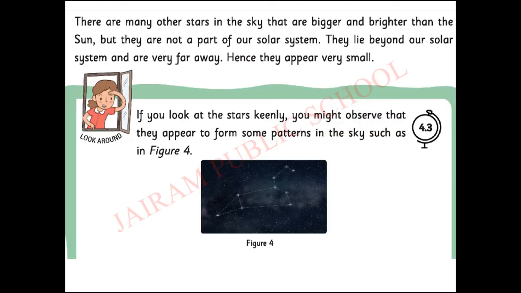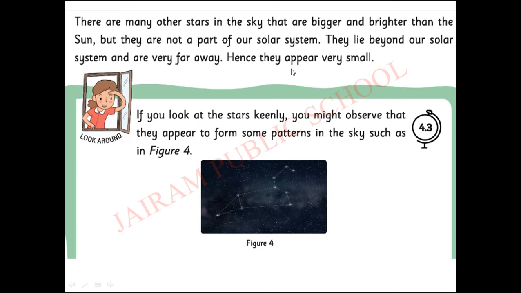Let us know. There are many other stars in the sky that are bigger and brighter than the sun, but they are not a part of our solar system. Listen children, the stars are not part of the solar system. They lie beyond our solar system and are very far away.